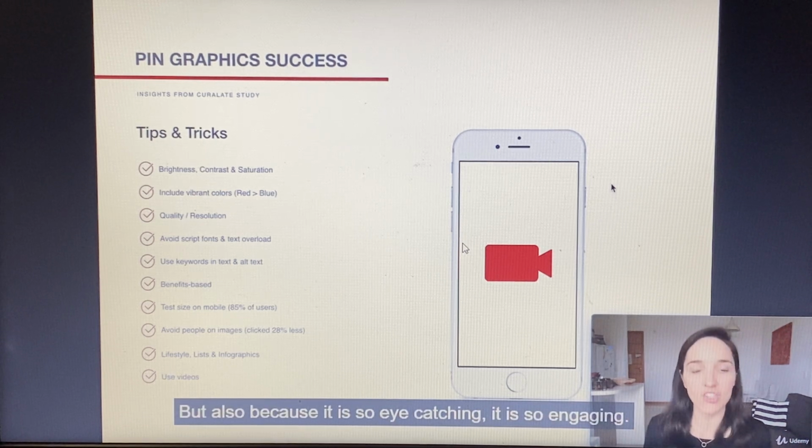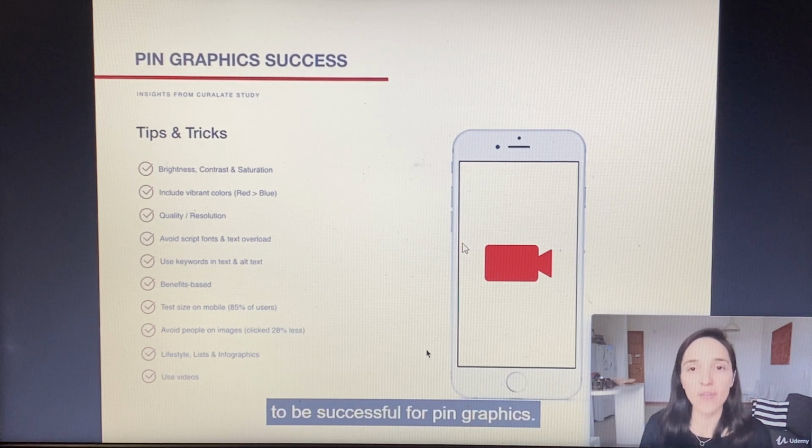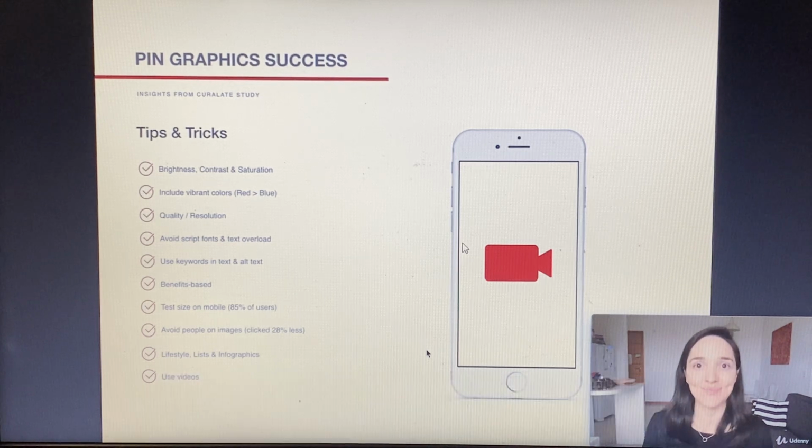It is so engaging. So yeah, again, these are general tips and tricks that I believe we should all follow that have shown to be successful for pin graphics. And with that being said, let's go ahead and get to actually creating our graphics.